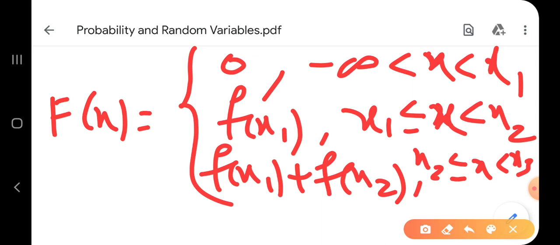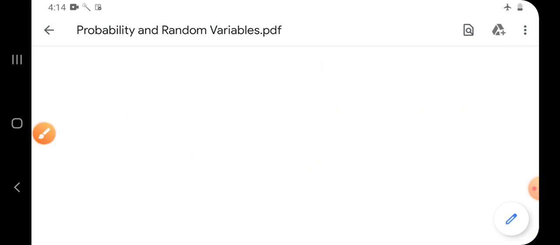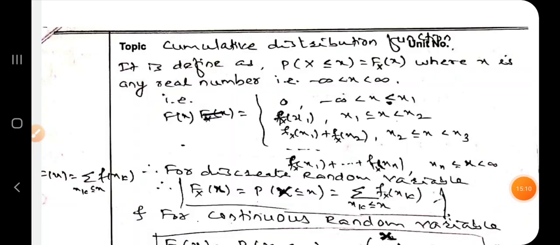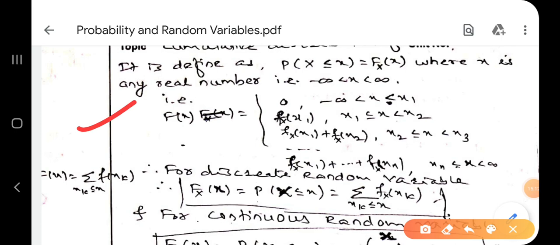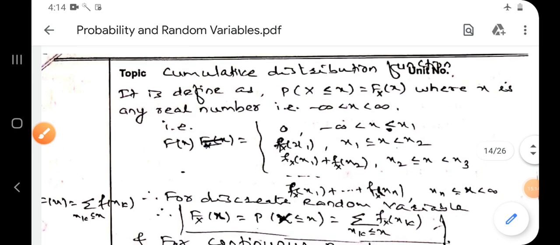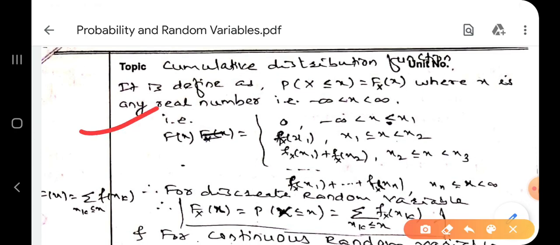Similar way काय येईल, f of x1 plus f of x2 plus f of x3. x3 is less than or equal to x is less than x4. स्ट्रिक्टली पुढची साईड जी ती स्ट्रिक्टली less than. लक्षात येत आहे का? So this is called cumulative frequency distribution. Take it. Cumulative frequency distribution. Whatever I have explained.